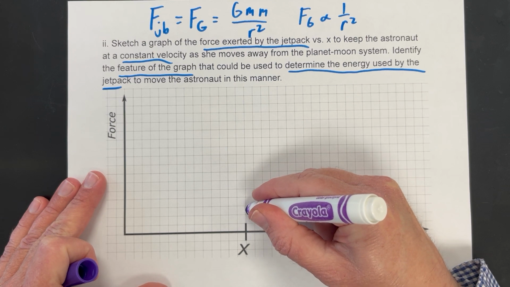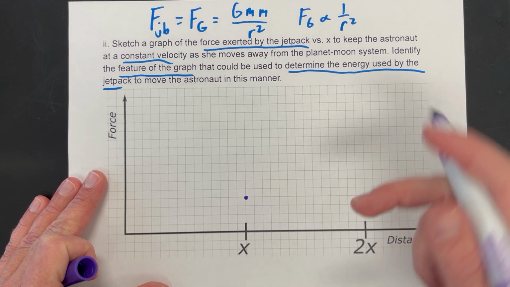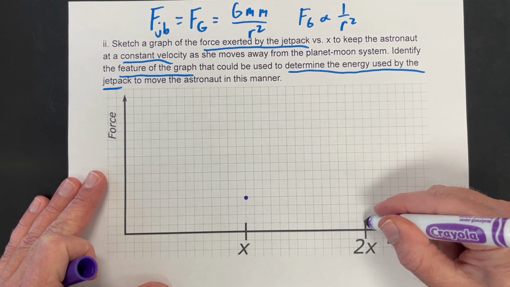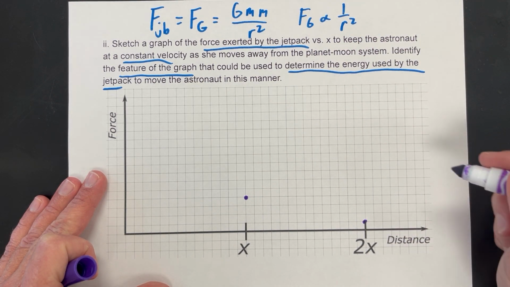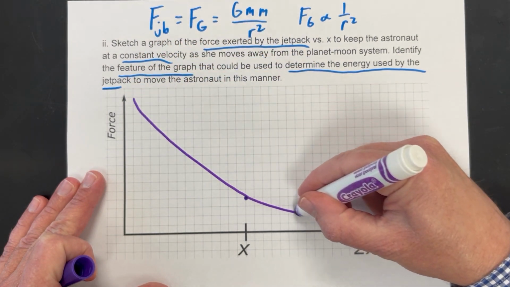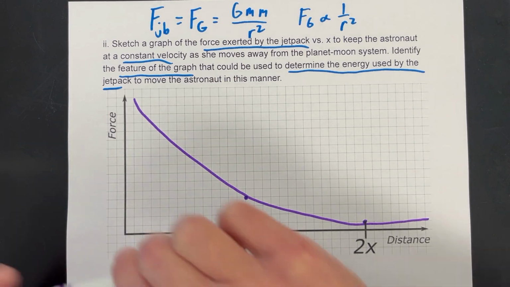So 1, 2, 3, 4. I'm going to say I have a dot right there, 4 up at x. If I'm 2x away, if I follow this, 2x away gets squared, that will be 1/4 the force. So it should only be 1 dot up if this was 4 dots up. And then the basic shape is like this. And then it goes on out to infinity there.